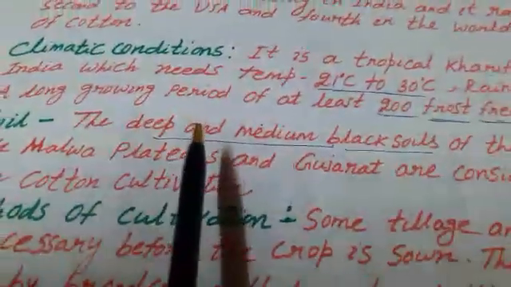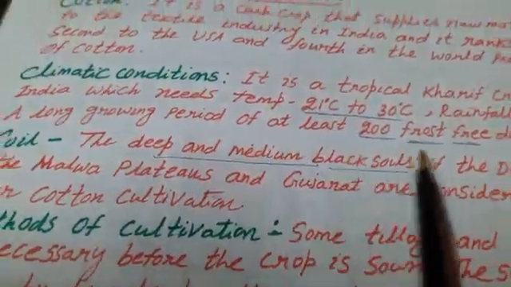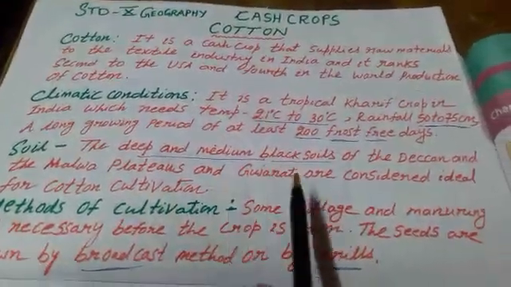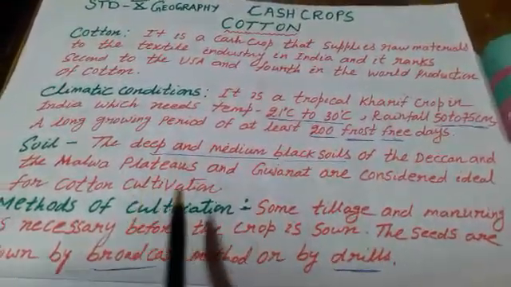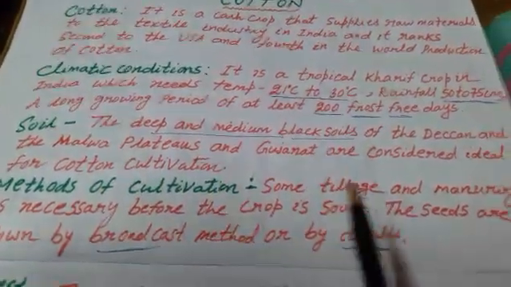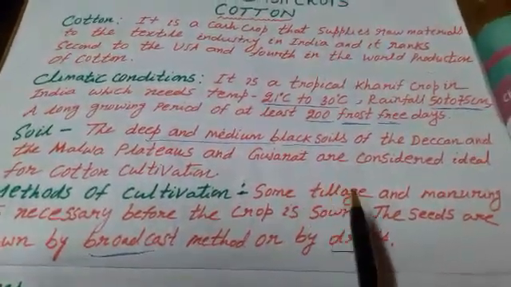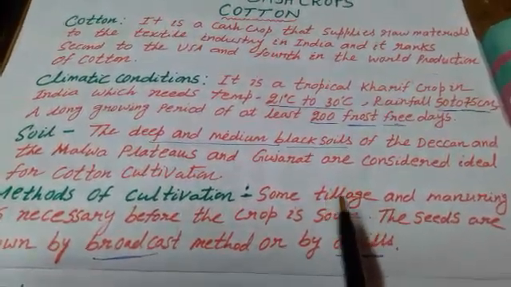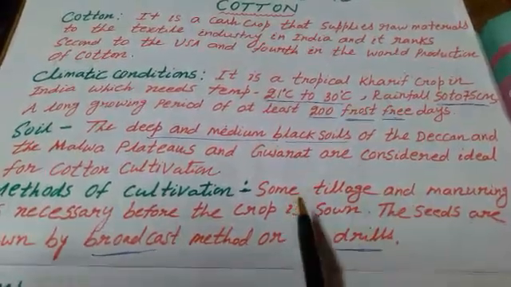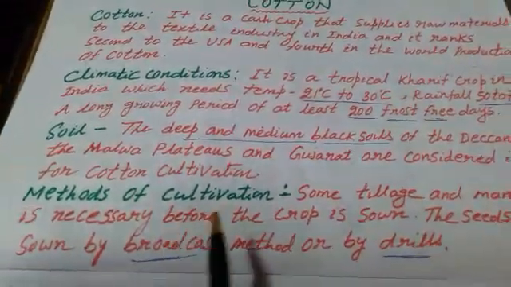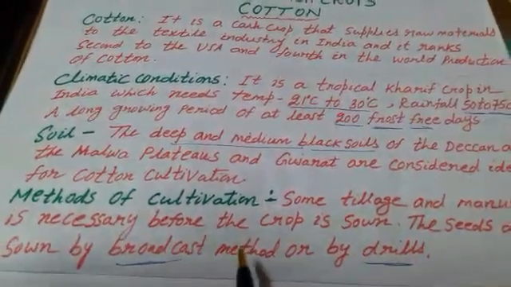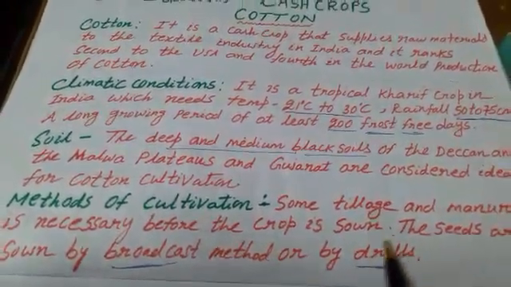Soil. The deep and medium black soils of the Deccan Plateau, Malabar Plateau and Gujarat are considered ideal for cotton cultivation. Methods of cultivation. Some tillage. Tillage means loosening up soil for better aeration and passage of moisture. Tillage and manuring are essential before the crop is sown. The seeds are sown by broadcasting method or by drilling method.